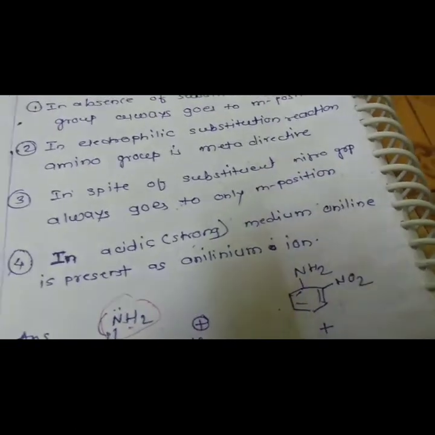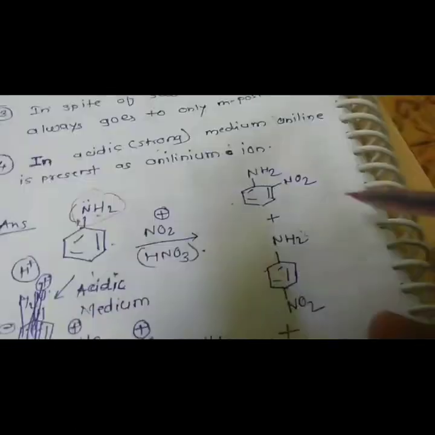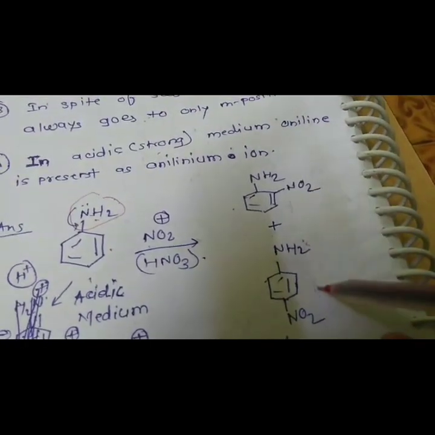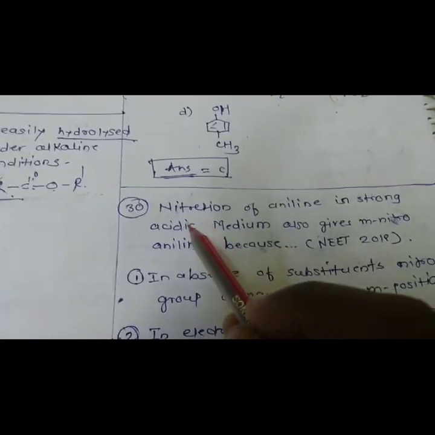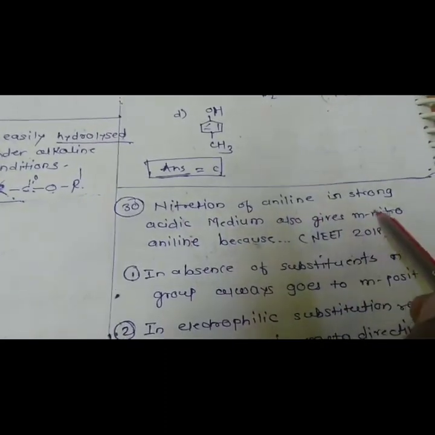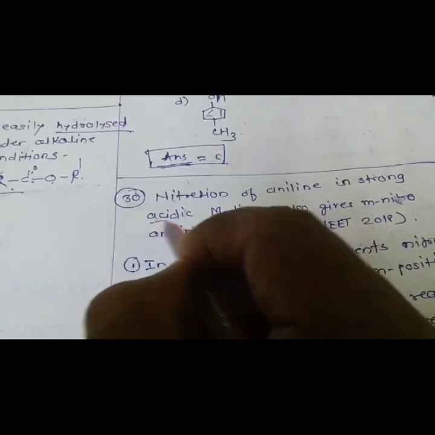Look here, in the nitration of aniline, generally the amino group is an electron donating group. Since it is an electron donating group, it should be ortho-para directing, giving ortho-nitroaniline and para-nitroaniline. But what is the question? The question is nitration of aniline in strong acidic medium. This is the important point.